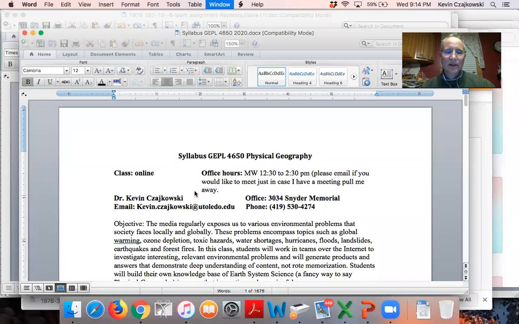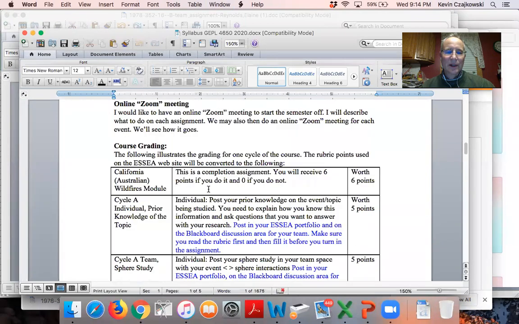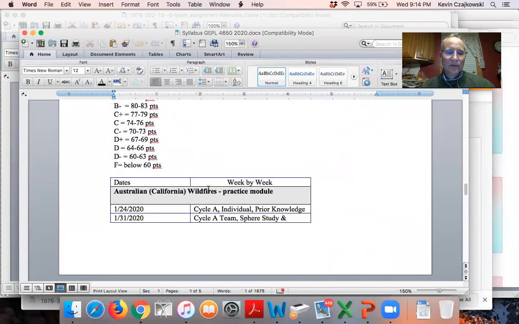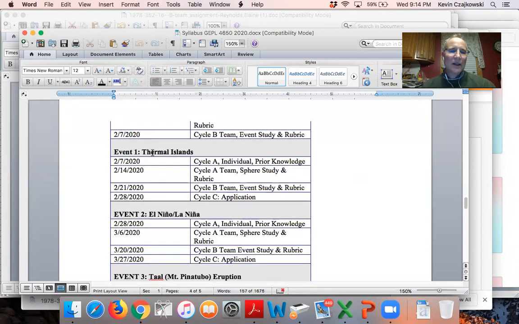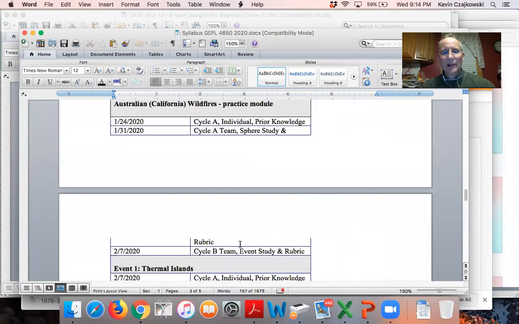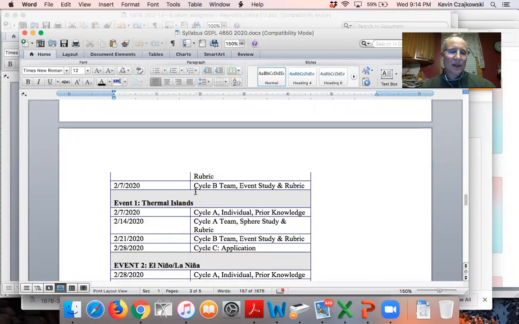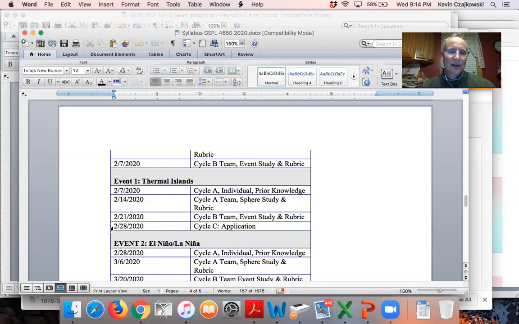So let's see if I can scroll. Okay, here we go. You see how for the wildfires, we're going to go through Cycle B. Again, this is just practice, this first couple weeks. And then when we get into thermal islands, that's when I'm going to be grading you. That doesn't mean you shouldn't do these. You hopefully learn from the wildfires in Australia and California. But like I said, we're not going to do Cycle C for these. We are going to do Cycle C, and our first one will be due February 28th.